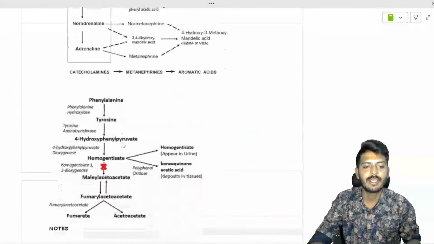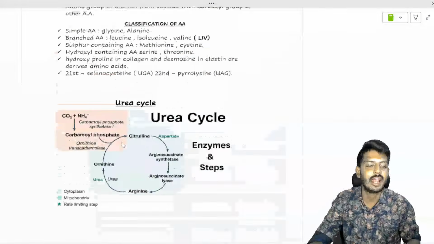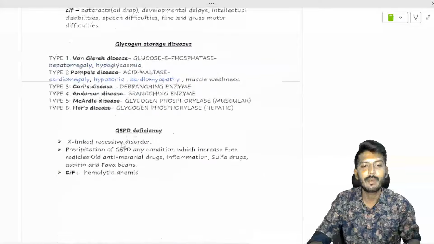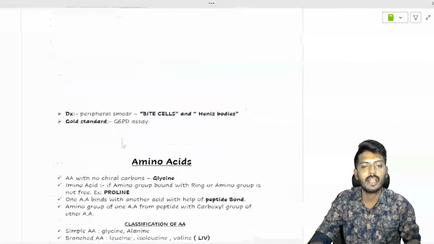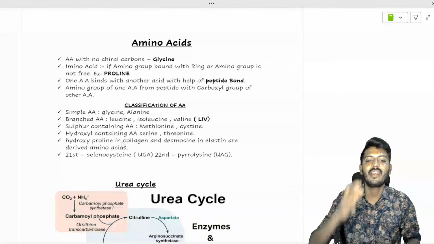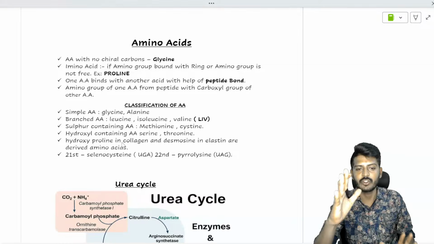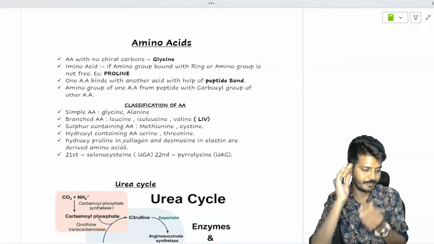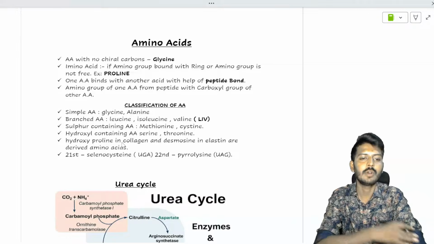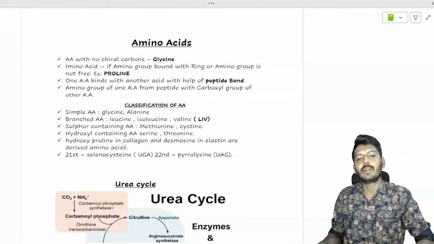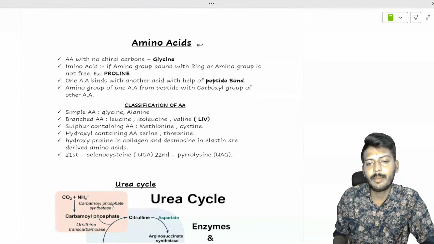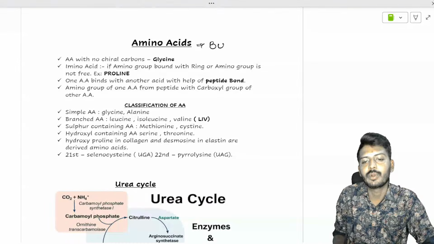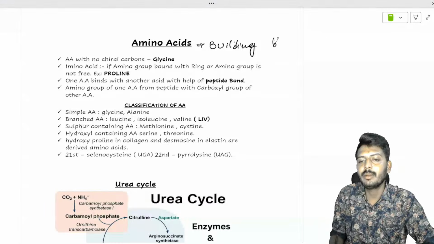Amino acids is an important chapter, but let's cut it short into very important key concepts that we need to learn, and not complicate life more. Life has to go simple. So let's start off with the amino acid. What are amino acids? Amino acids are the building blocks for proteins.